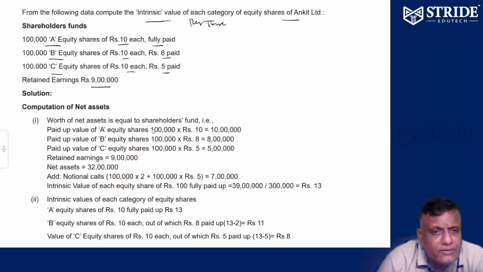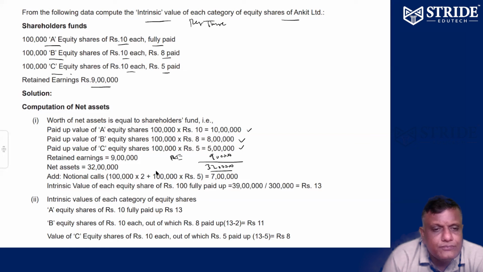Intrinsic value per share. So first, paid up value. 1 lakh shares into 10, 10 lakhs paid up value. Second category, 1 lakh into 8 paid up, 8 lakhs. Third category, 1 lakh into 5, 5 lakhs paid up. Retained earnings of the company 9 lakhs. Our total net assets: 10 plus 8 plus 5 plus 9, that is 32 lakhs.